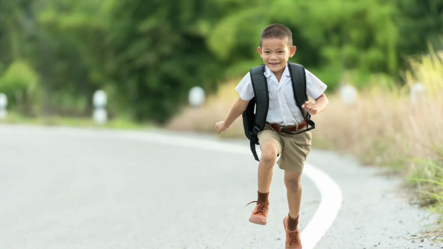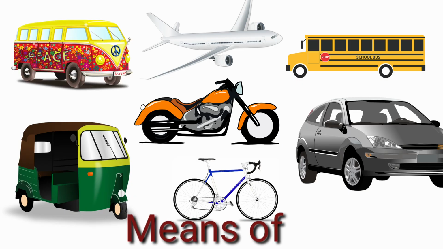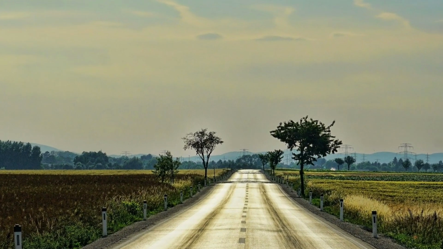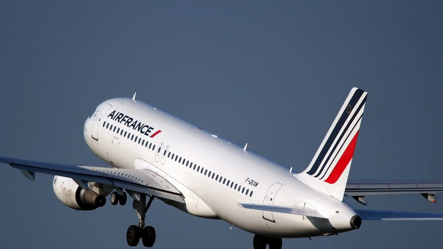If the distance is short, we walk. But to go to distant places, we use some means of transport. Means of transport carry both goods and people from one place to another. And do you know, transportation is one of the most basic human needs. Transportation is the act of moving from one place to another. We use various means of transport to travel from one place to another. We travel by road, rail, water, and by air.